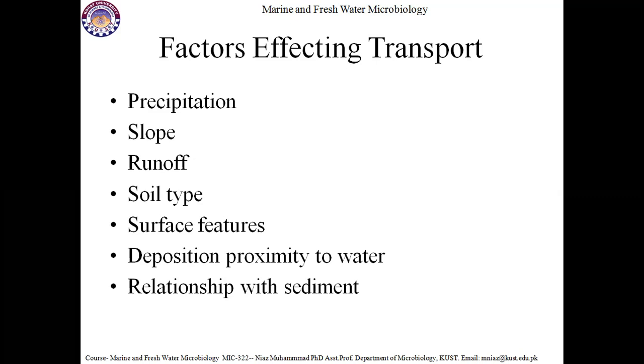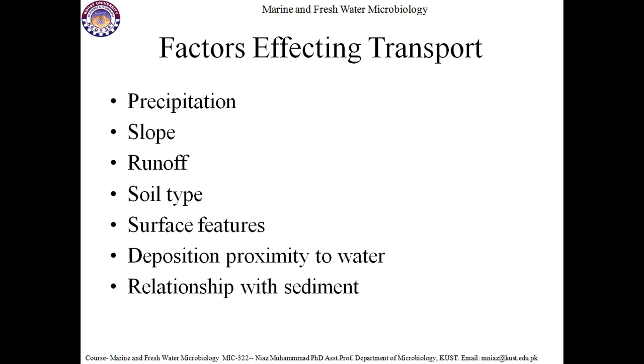It also depends on sloping lands. If these droplets are present on sloping land, due to rain, dust or any activity, these droplets containing fecal microorganisms can be transported rapidly to the water bodies and increase water contamination.